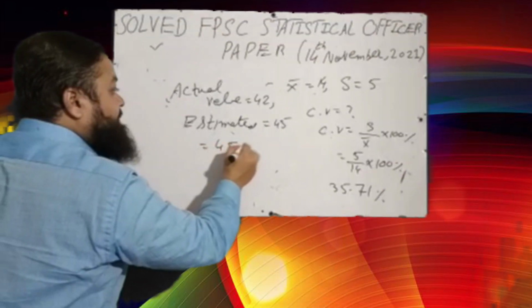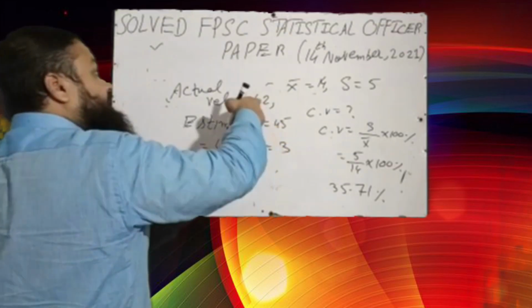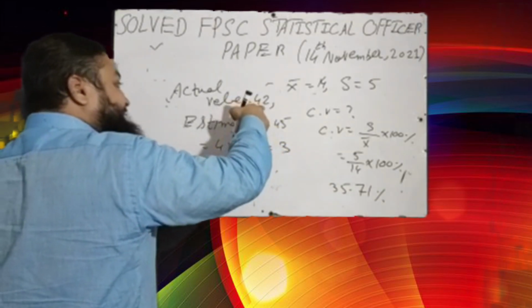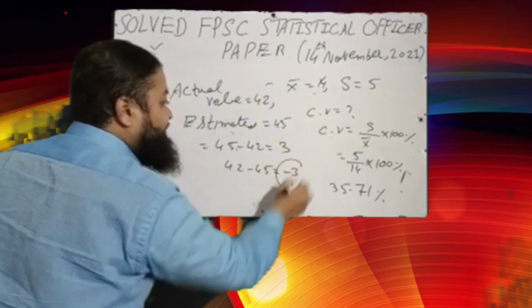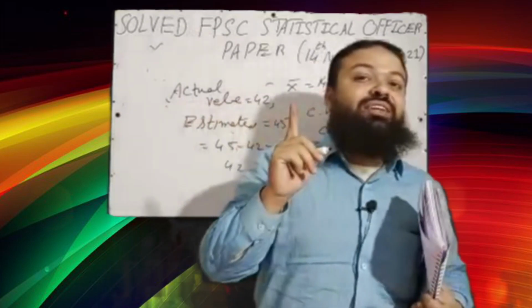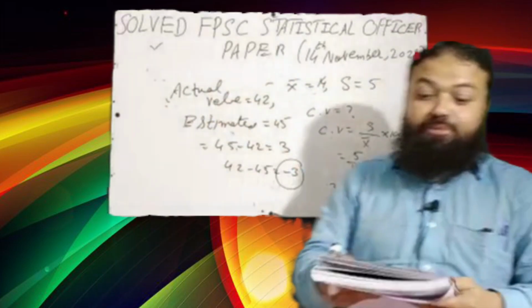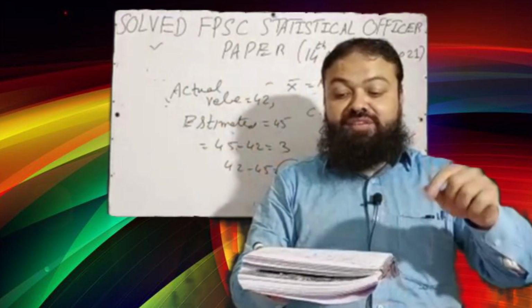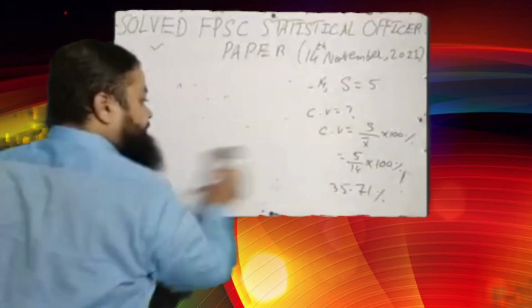And that will be 45 minus 42, that will be 3. And if the actual value is 45 but the estimated value is 42, then 42 minus 45, that will be -3. It means bias of an estimator can be positive as well as negative. Both will be the correct option, both positive or negative actually. Next question is very important.